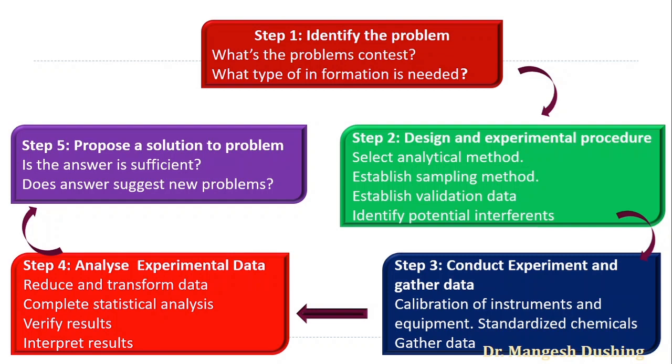If you are getting an authentic, verified solution, verified result, then it's okay. If not, if you are getting another problem, then again start from the first step: what is the problem, what is the problem context, which type of information we need. So this is the perspective of the analysis. These are the five steps of analysis that each chemist and analyst must follow.